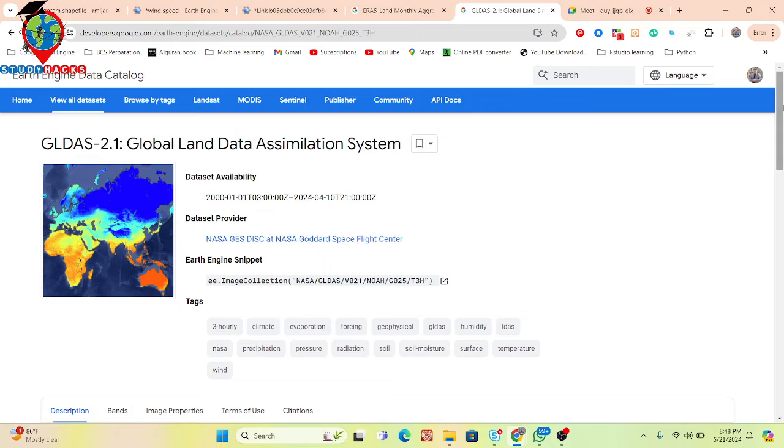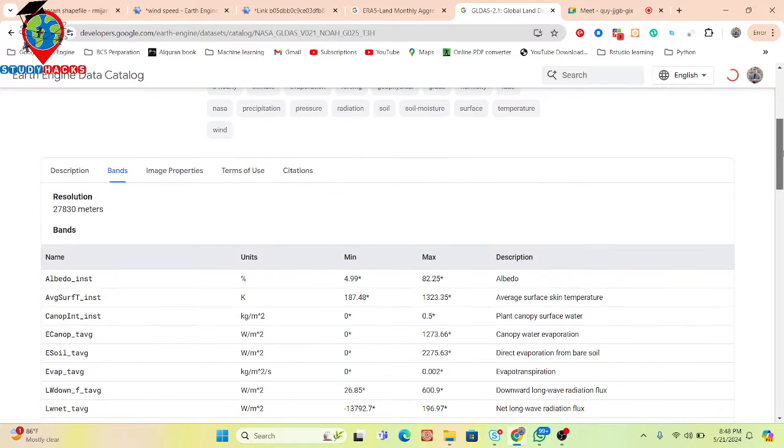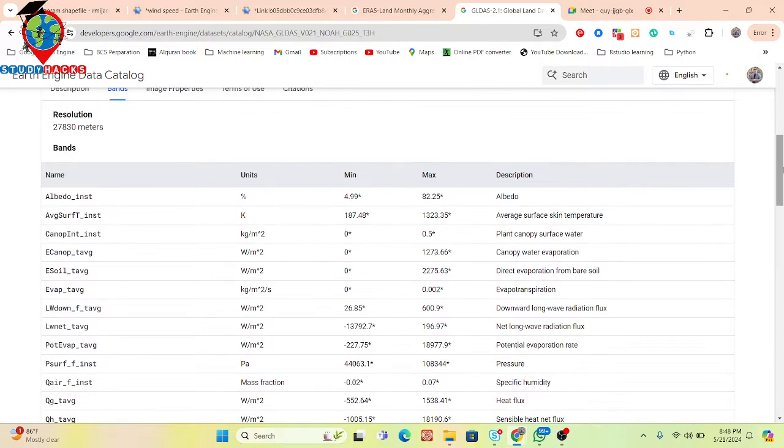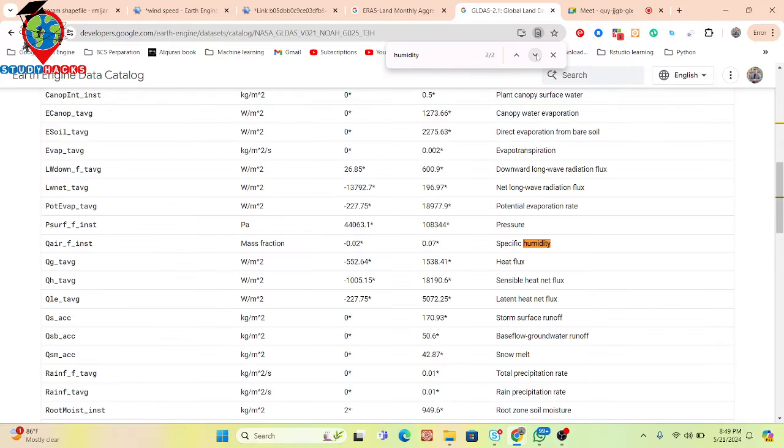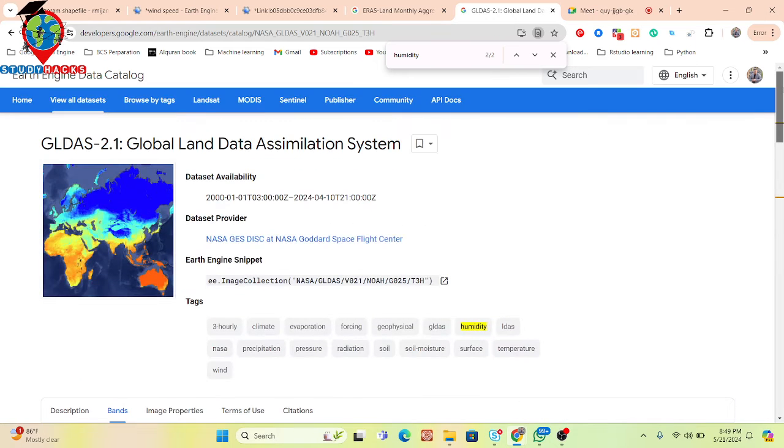Global land data assimilation system. We try to use the dataset also for humidity. Okay, you can see the specific humidity we can get from here. Okay, so specific humidity I have to calculate. So further we have to use this band to get this humidity result. Okay, so let's check. We try to use the data.